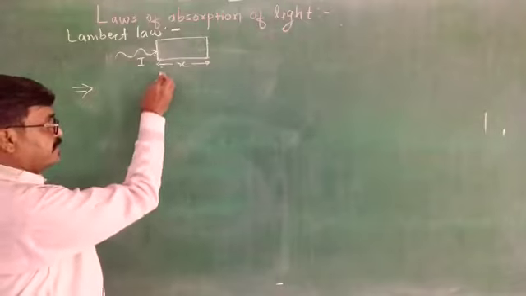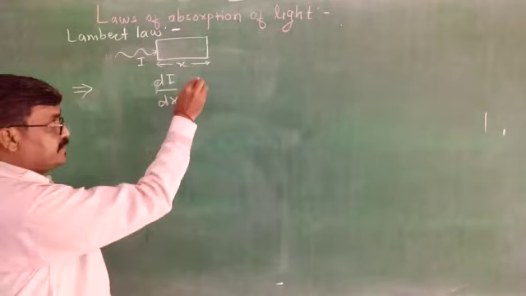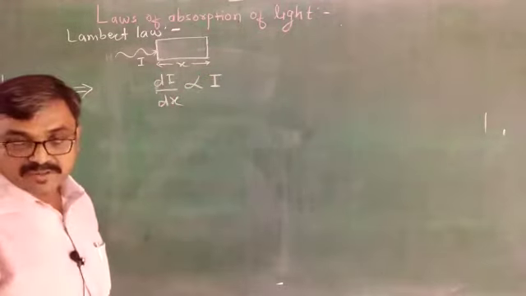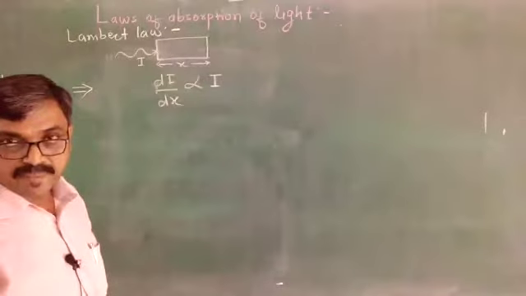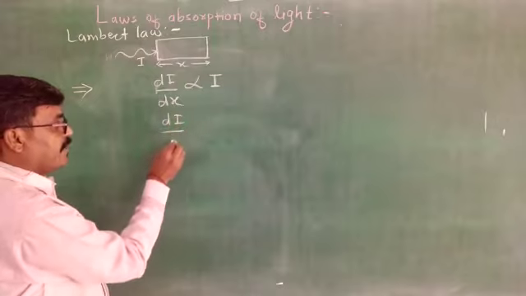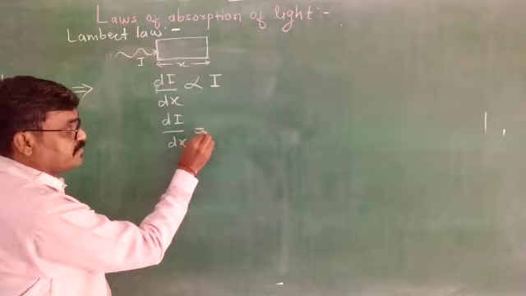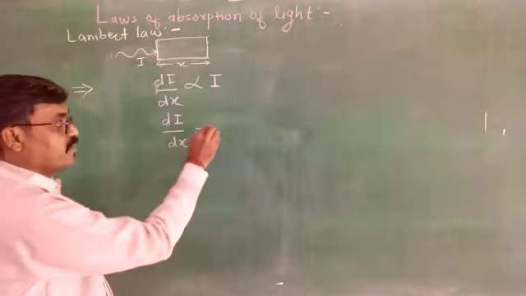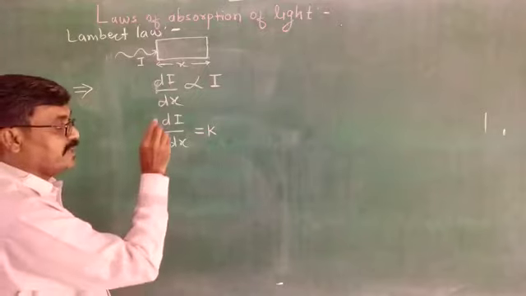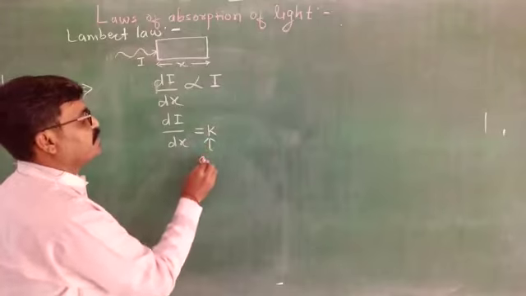Mathematically, the decrease in the intensity, that is dI by dx, is directly proportional to the intensity of incident light on this homogeneous solid medium. Further, the proportionality sign is removed, so it becomes equals to. Now there is some constant, called K, and this is called the absorption coefficient.